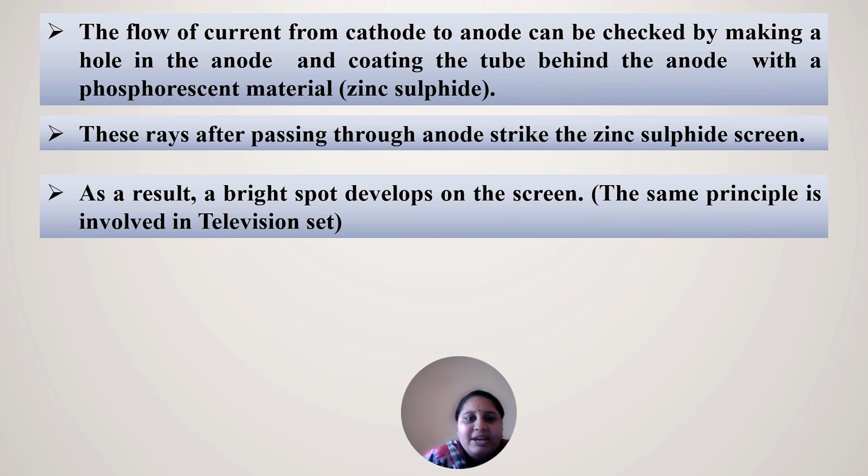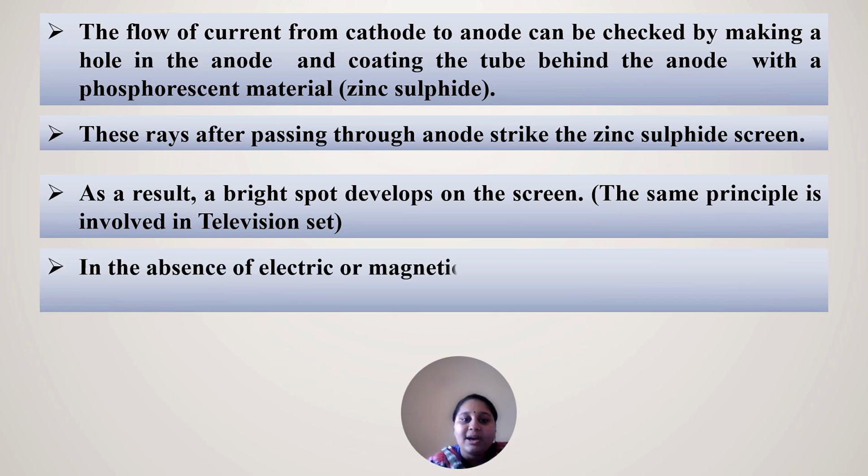Whenever the current flows from cathode to anode, it passes through the anode and strikes the zinc sulfide screen. As a result, there is a glow of light, or a bright spot, observed on the screen. That is how we watch our televisions.